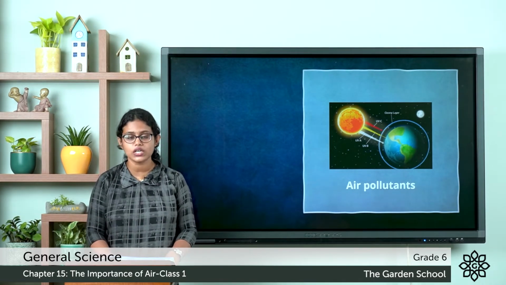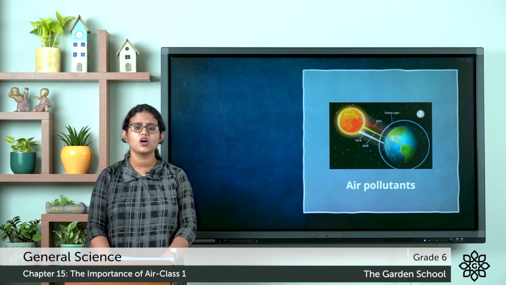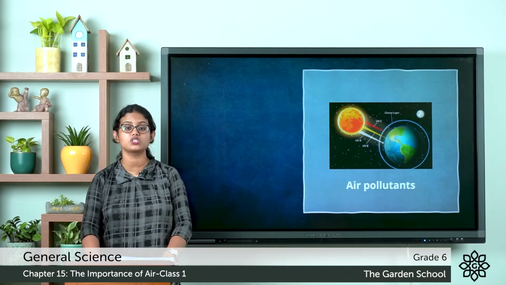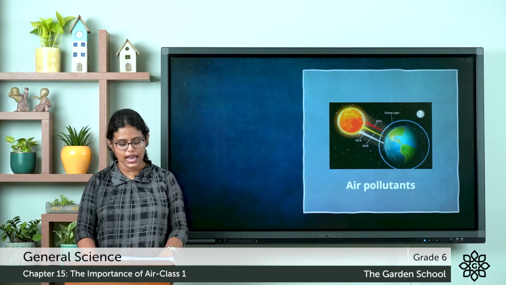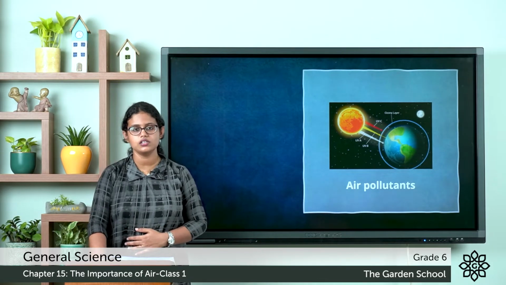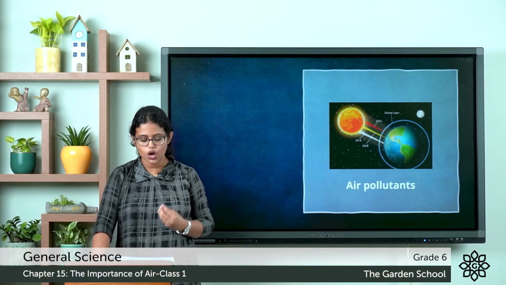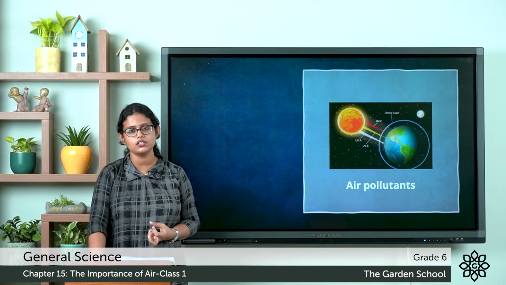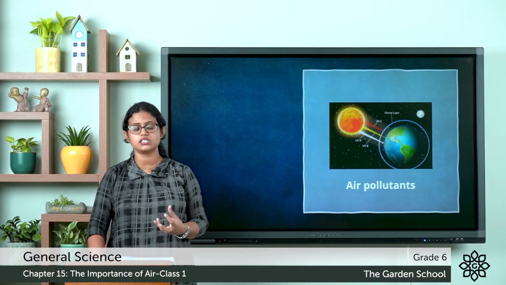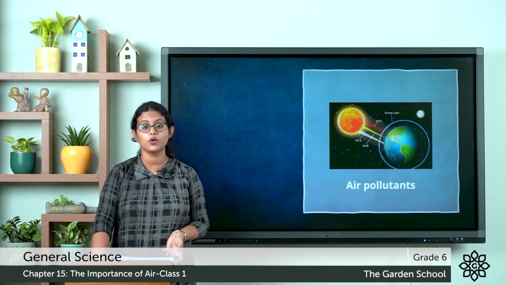The air around us may contain many harmful substances or harmful gases, produced by automobiles and smoke from industries. These man-made substances can spoil the air, and all these substances that spoil the air we call air pollutants.